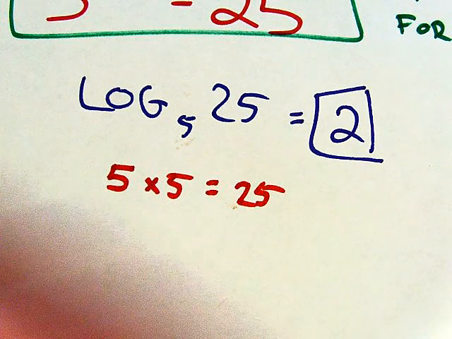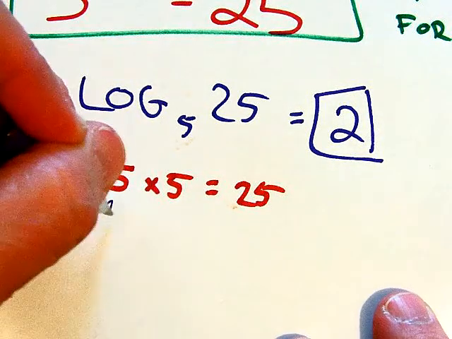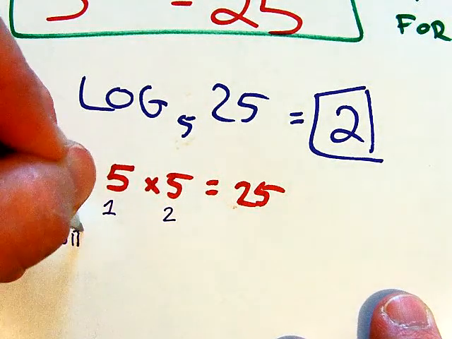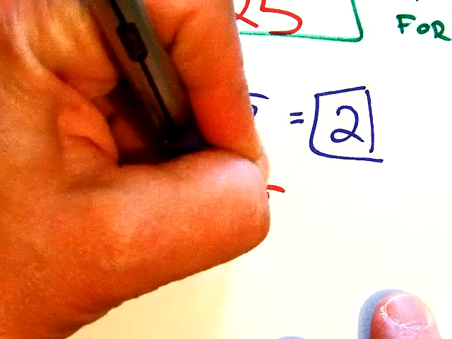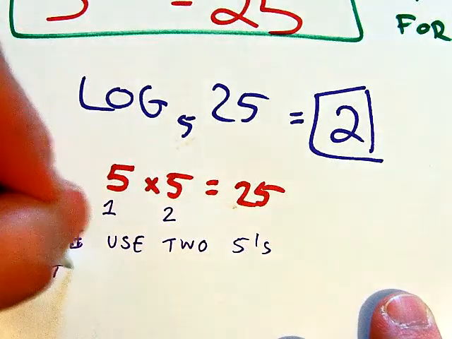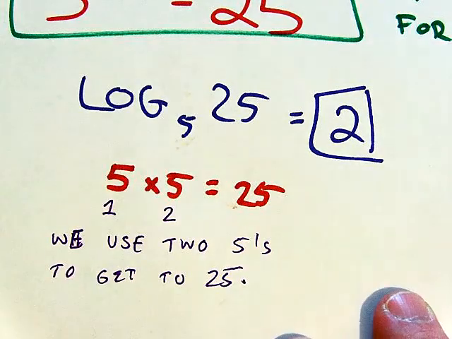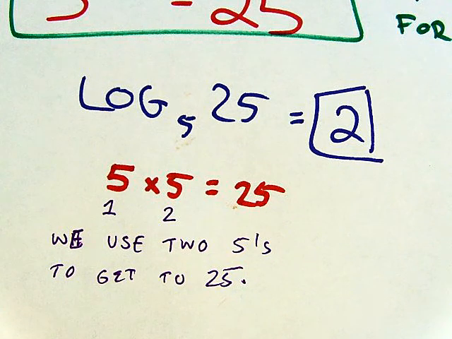Now the answer here is not 5. Why is the answer not 5? Because I already know what times what is 25, but I need to know how many 5s we used. We used 2 5s to get to 25. So that's why the answer is 2, because that's how many 5s we used. It's not what times what, it's how many of the base did I use to get to 25.